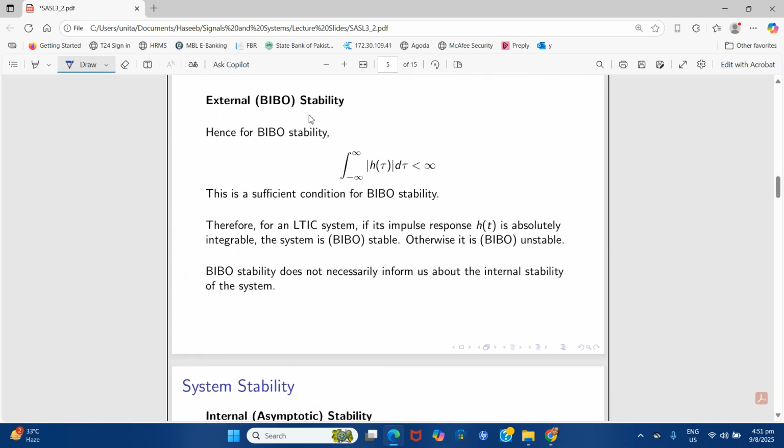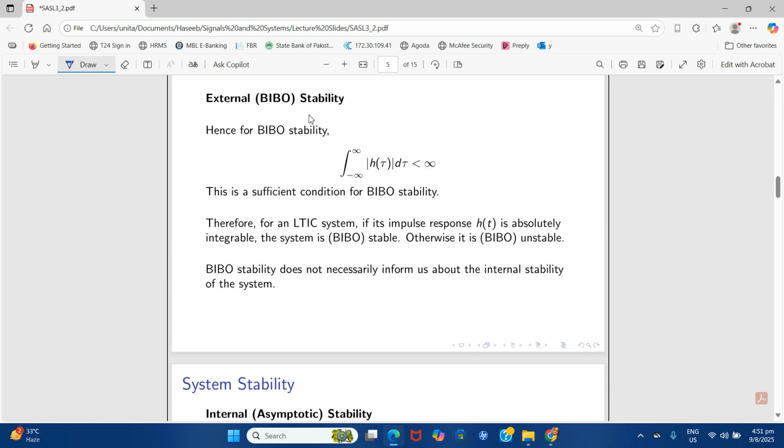So in order to check whether the system is BIBO stable or not, we can check its impulse response. If its impulse response h of t is absolutely integrable, the system is BIBO stable. Otherwise, it is BIBO unstable. So this is the formula.